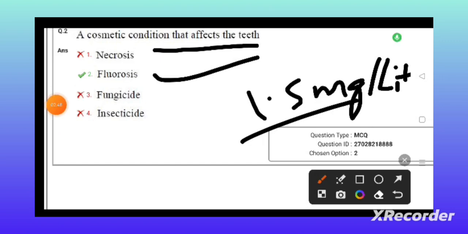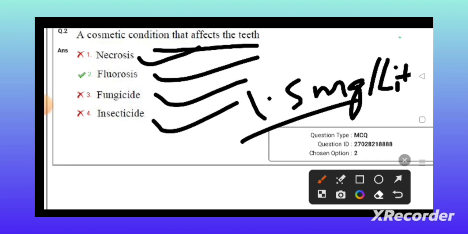And as we know, necrosis is the death of the tissues or cells in the body of an organism or in plants. And what about fungicides? Fungicides are the pesticides which kill the fungi. And insecticides are the pesticides which kill insects. Let's go for the next question.